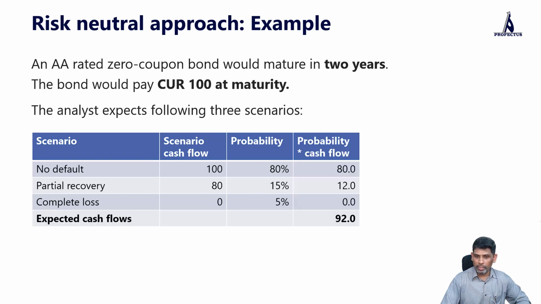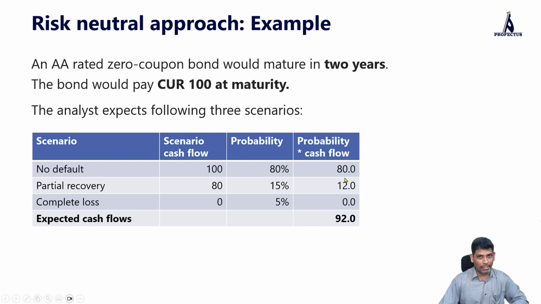So this is a kind of situation where we apply the risk neutral approach. So here what we're going to do is, we'll take the cash flow, multiply it by the probability to arrive at the expected cash flows. So our expected cash flow here is 100 is the no default scenario cash flow. It has 80% chance of occurring. So 100 times 80% is 80. Similarly, we have 80 times 15%, which is 12, and 0 times 5%, which is 0. So when you sum it up, expected cash flow here is going to be 92. When we talk about expected cash flow, it essentially refers to the probability weighted average of all the various possible cash flows.